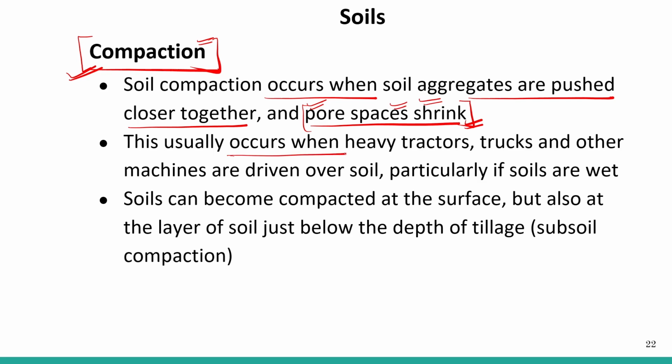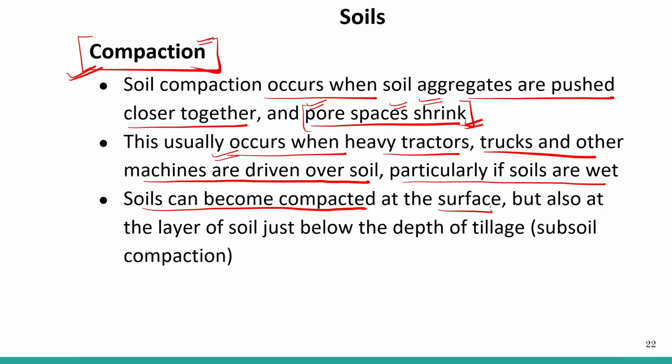This usually occurs when heavy tractors, trucks and other machines are driven over the soil, particularly if the soil is wet, and the soil can become compacted at the surface. If heavy machines run over the surface of the soil, they create a lot of pressure on the soil. And what happens? All the air spaces and pores that are present become very compact.